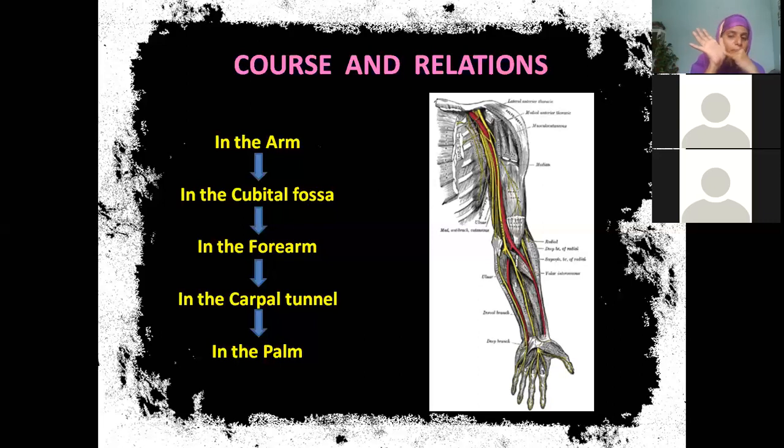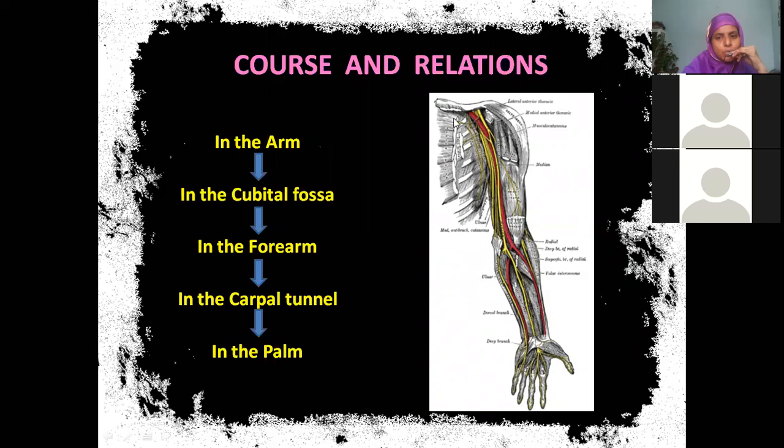LOAF muscles, do you remember? Except the LOAF muscles, all muscles of the palm are supplied by deep branch of ulnar nerve, isn't it? So the thenar group, which are those? Abductor pollicis brevis, flexor pollicis brevis, and opponens pollicis. These three thenar group of muscles are also supplied by the median nerve. Then it becomes cutaneous, supplying 3.5 digits. This is actually the complete story of median nerve from this picture, and we will go slowly now.